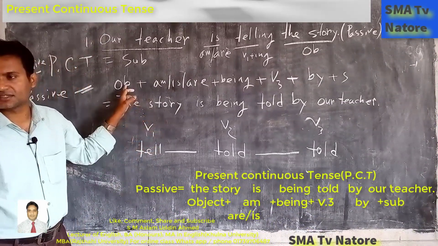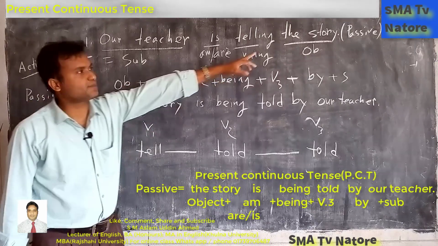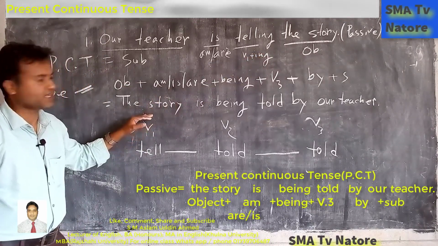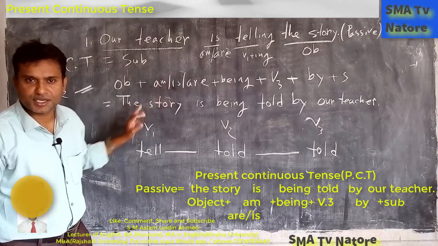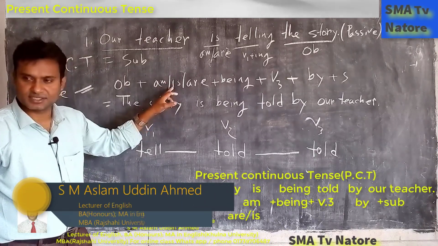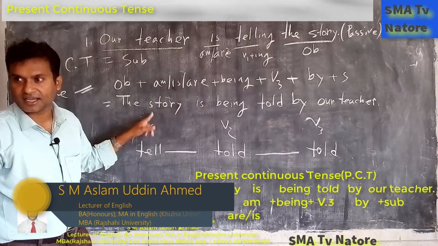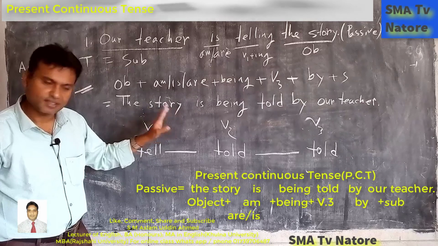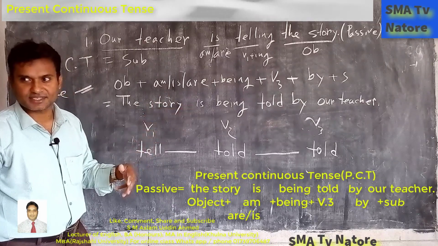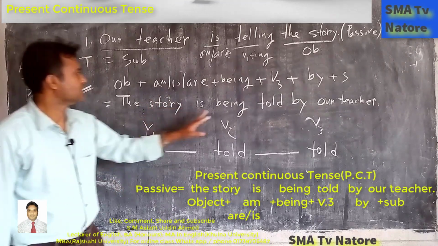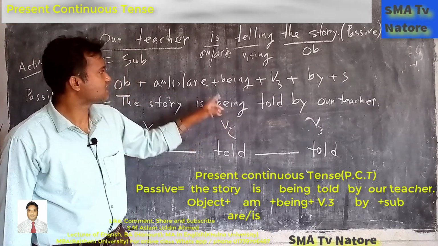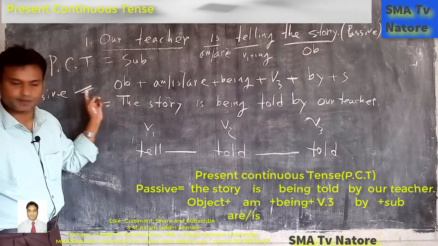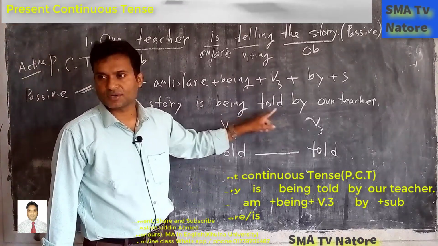The story is the object. Next one is am, is, are. For example, I am, you are, the story is, she is, they are, we are, you are. Understand? It is. Next one, being. Common. This is the structure. You have to write being every time in the present continuous tense. Next one is told. Always we are using